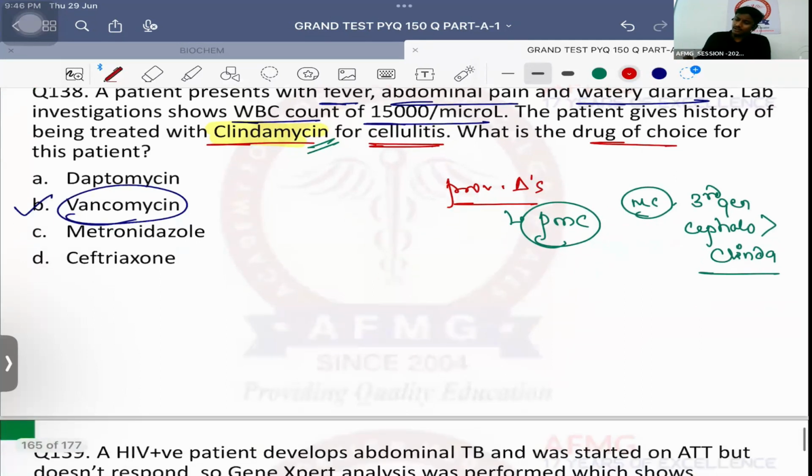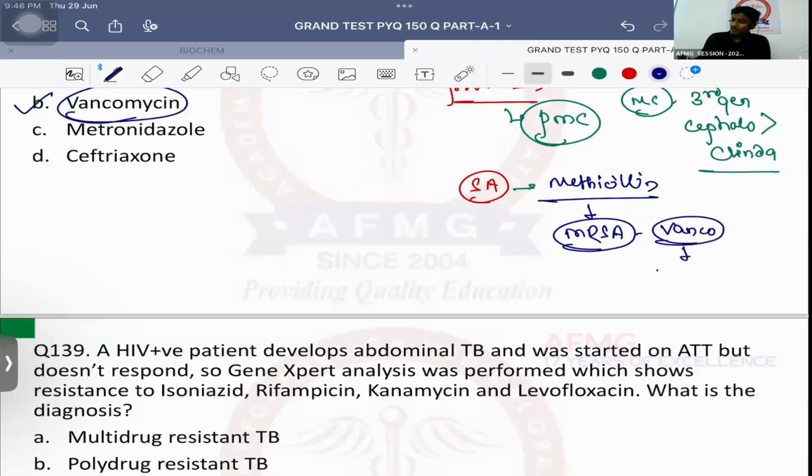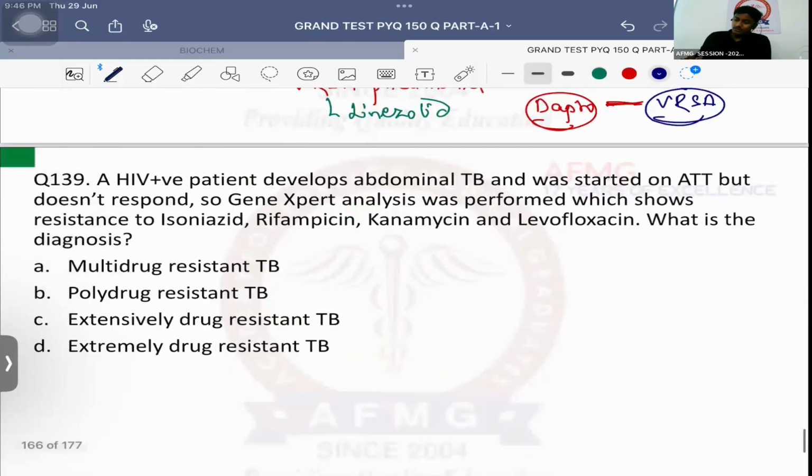Important. Staph aureus के लिए drug of choice बताओ फट से. Staph aureus drug of choice. Methicillin. If methicillin resistant staph aureus is there, MRSA के लिए drug of choice. Vancomycin. But if the patient has vancomycin resistant staph aureus, then it is daptomycin. But daptomycin is not effective in cases of MRSA pneumonia. MRSA निमोनिया के लिए ड्रग ऑफ चॉइस इज लीनेजोलिड.